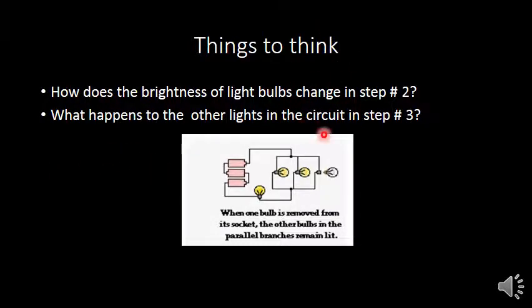What happens to the other lights in the circuit in step 3? In step 3 we have added a burnout light bulb. The working of the other two light bulbs will not be affected. This light bulb is burned out, but the other two light bulbs are continuously working.